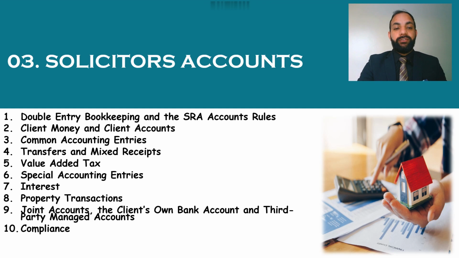Number 5 is value added tax, and number 6 is special accounting entries. Number 7 is interest, and then property transactions. Number 9 is joint accounts, client-owned bank accounts and third-party managed accounts. Then number 10, the last one, is compliance.